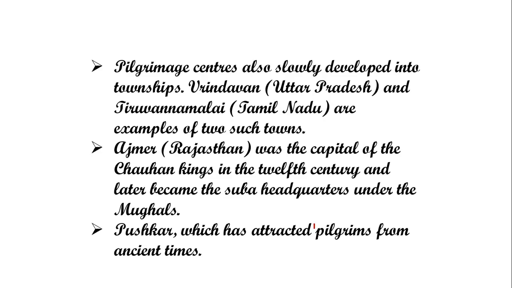Now pilgrimage centers also slowly developed into townships, and the names of some temple towns are Vrindavan, which is in UP, and Tiruvannamalai, which is in Tamil Nadu. Ajmer, which is in Rajasthan, was the capital of the Chauhan kings in the 12th century and later became the Suba headquarters under the Mughals. Pushkar also attracted pilgrims from ancient times. So there are some examples of temple towns: Vrindavan, Tiruvannamalai, Ajmer and Pushkar. You can mention the names of these places as examples of temple towns.